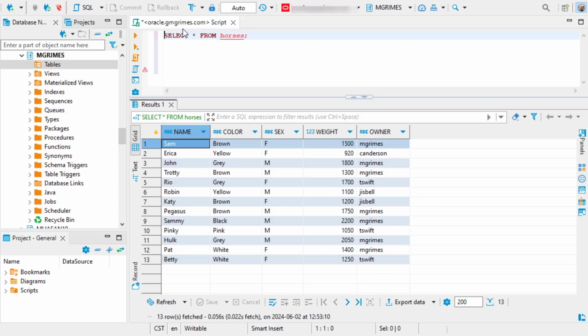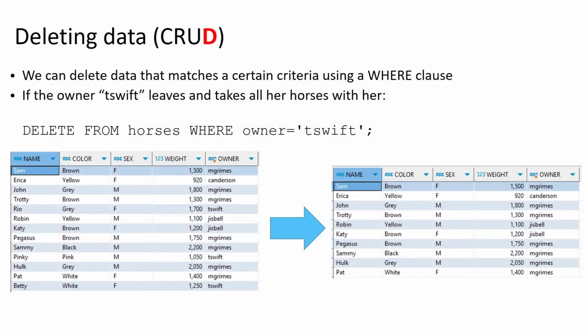So that was a data destructive command, something you want to be very thoughtful about before you execute something like that. So while drop is used if we want to get rid of an entire structure within our database, if we want to get rid of an entire table or a constraint or an attribute, if we want to get rid of just particular data values, not the database structure itself, but just the values, we can use the command delete.